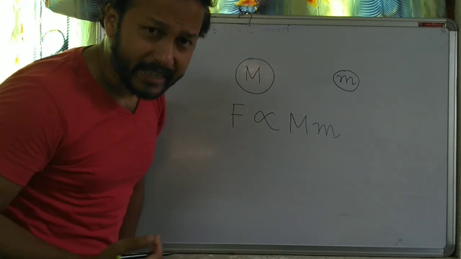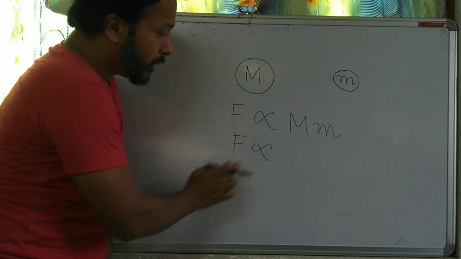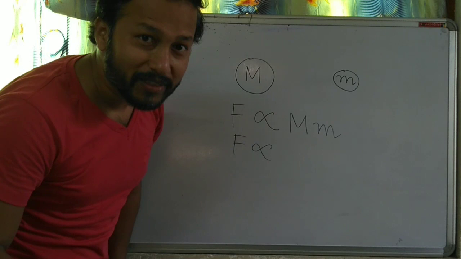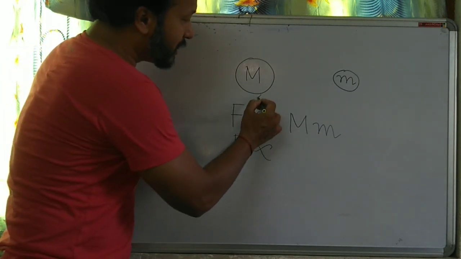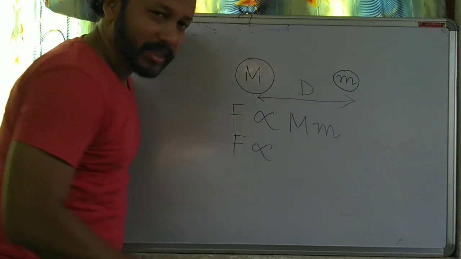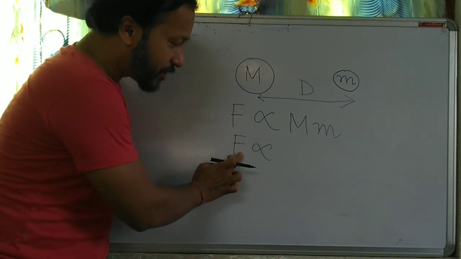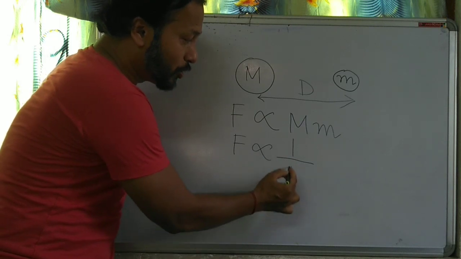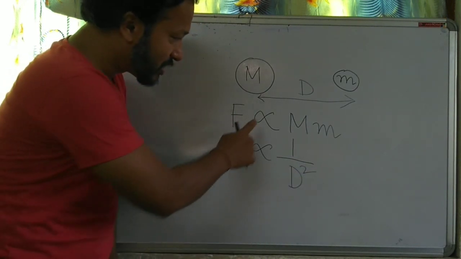Newton also said that this force of attraction is inversely proportional to the square of the distance between them. Yes. Now what is the distance between them? Say d is the distance between them. Then Newton said this force of attraction is inversely proportional to the square of the distance. Yes, inversely. This is directly.